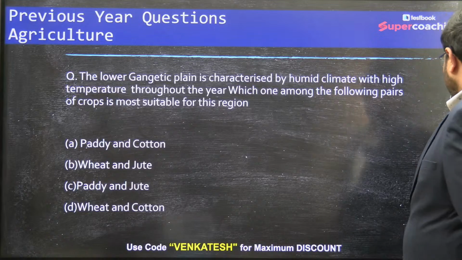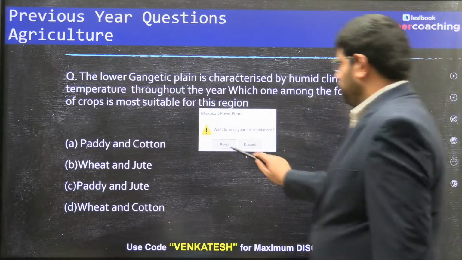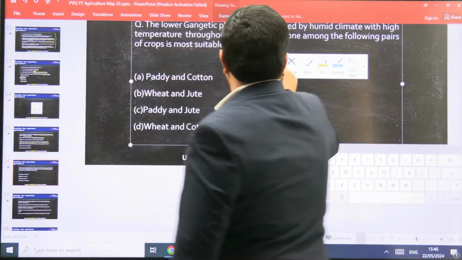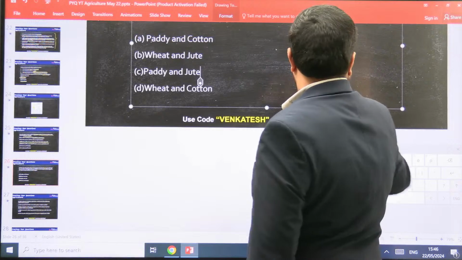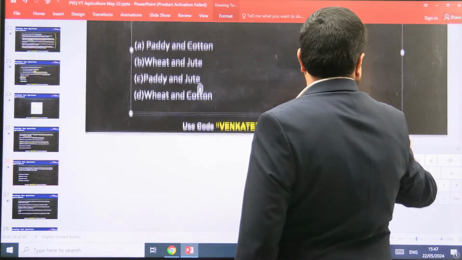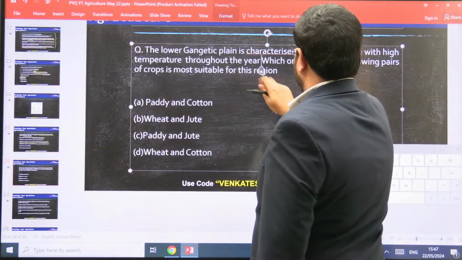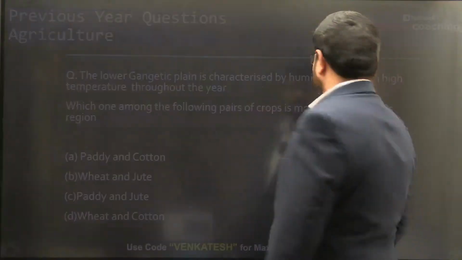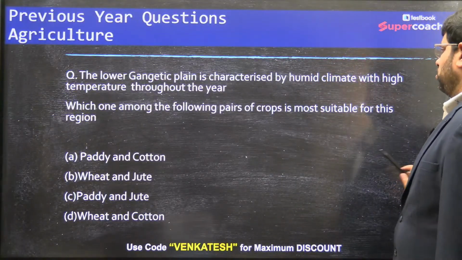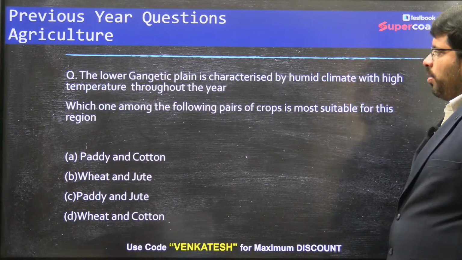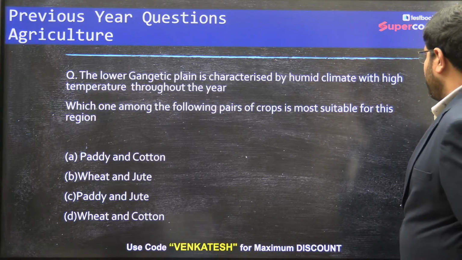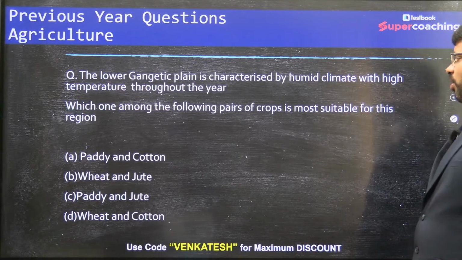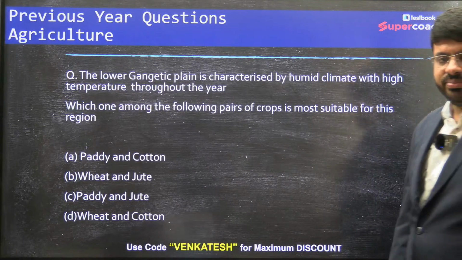The lower Gangetic plain is characterized by humid climate with a high temperature throughout the year. Which one of the following pair of crops is most suitable for this region?